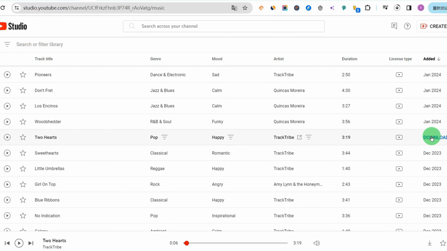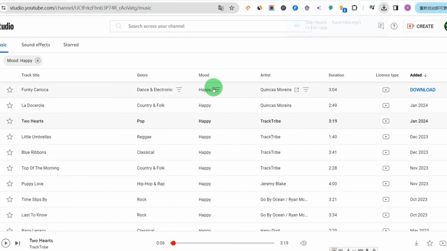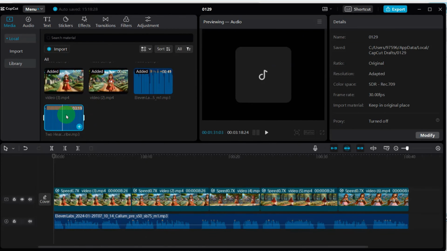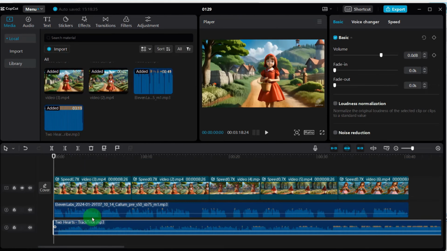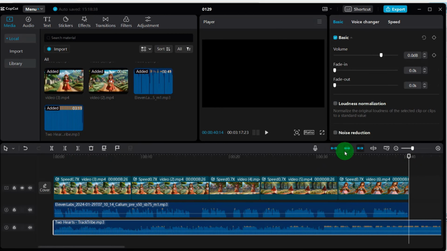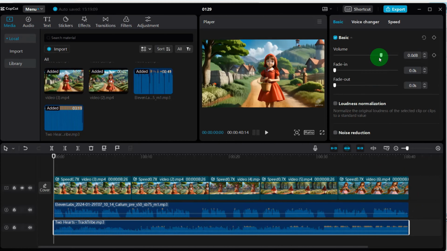After you download it, we can also find all of these types of music. You can click on this type, and they all belong to these types. Then I just need to put this music in as background music. As background music, we don't need it to be too loud. Then let's cut off this excess part, delete the following content. We can also adjust the volume of this background music. Then we can try it out.